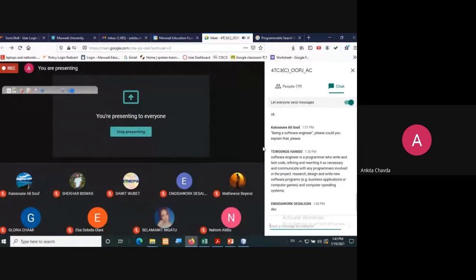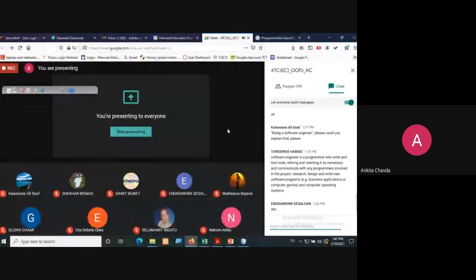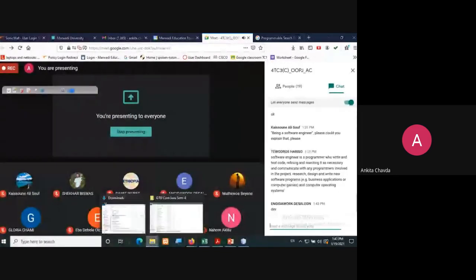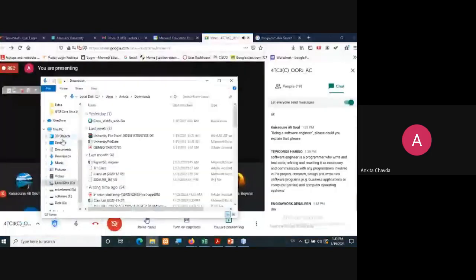In the same way for Java, you have so many options. You can even write your program in Notepad, but you just need to install the JDK software. Once the JDK is installed, I'll show you.